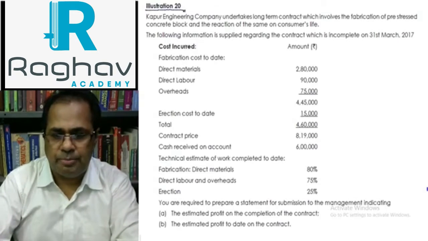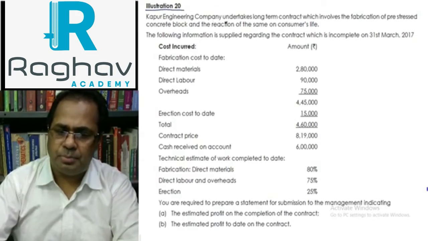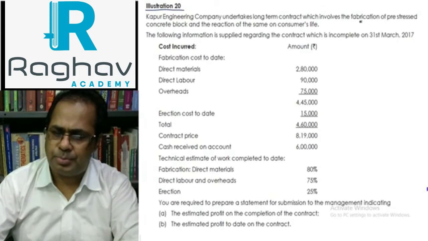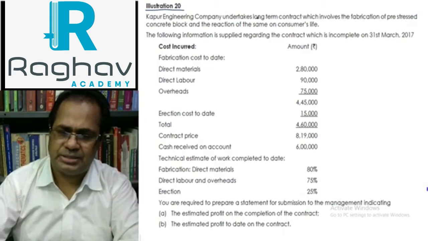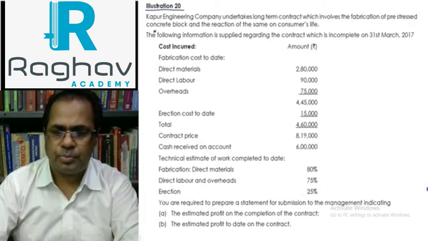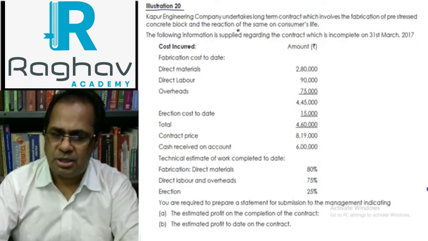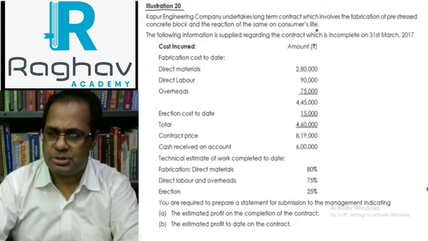Illustration number 20. Kapoor Engineering Company undertakes a long-term contract which involves the fabrication of pre-stressed concrete blocks and erection of the same on the consumer's site.